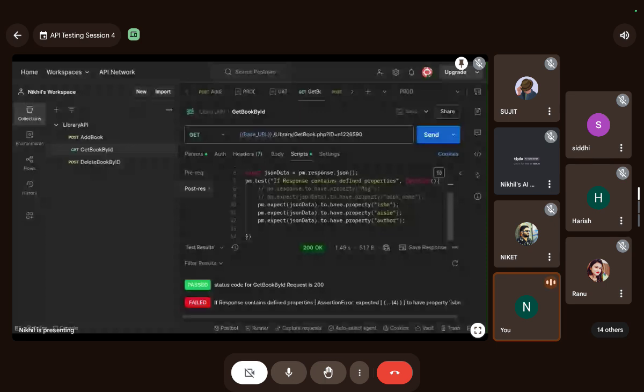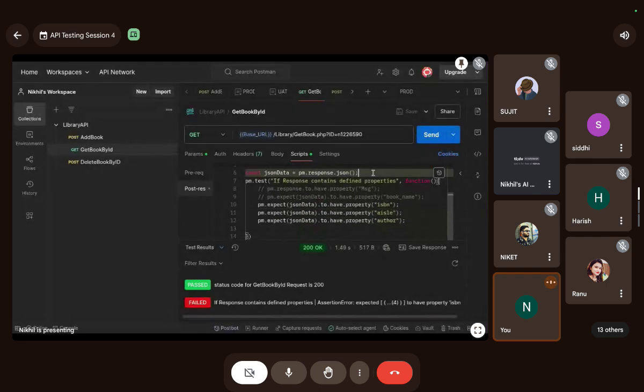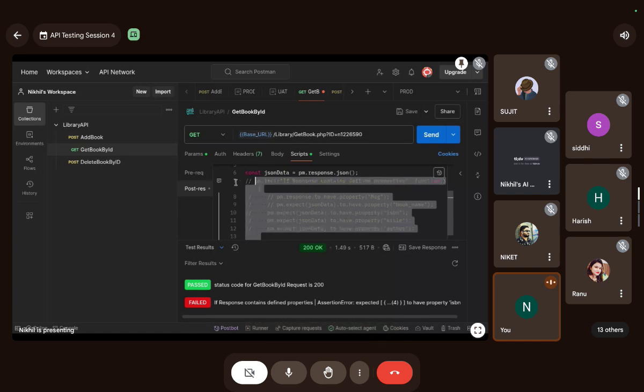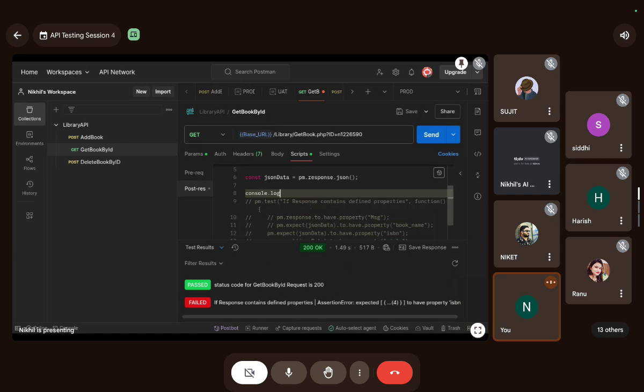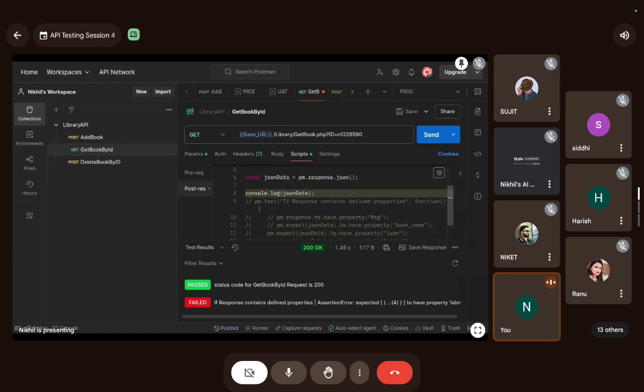Book name, author. Okay, guys, let's print the response. I'm just commenting this. To print the response we are getting here, I will add console.log here, and I am going to console log JSON data. All right, guys.